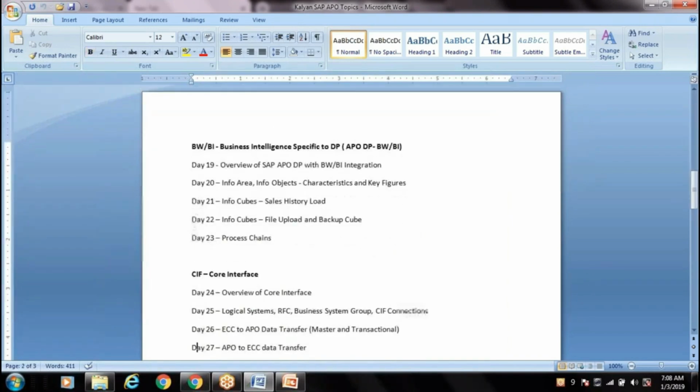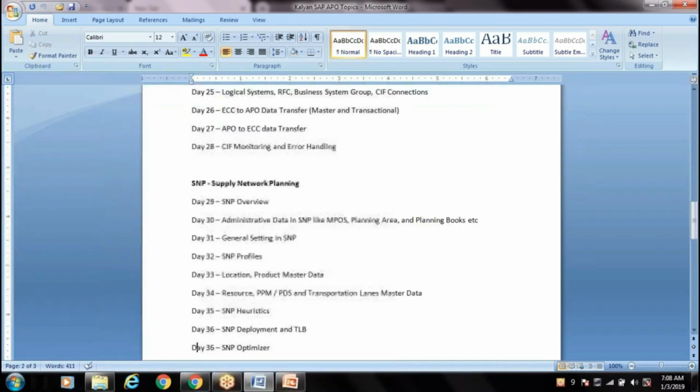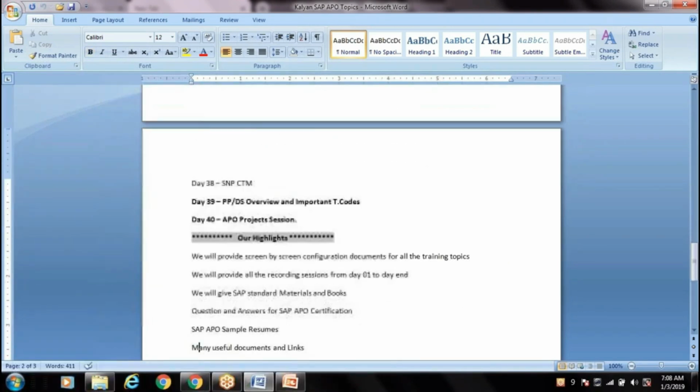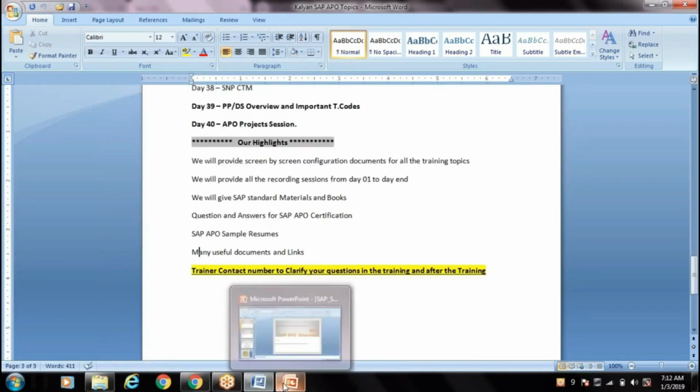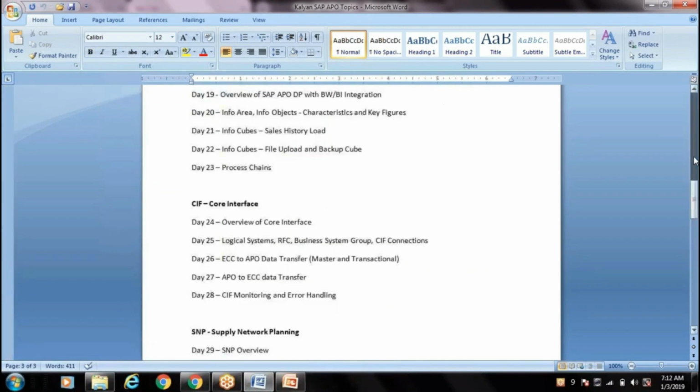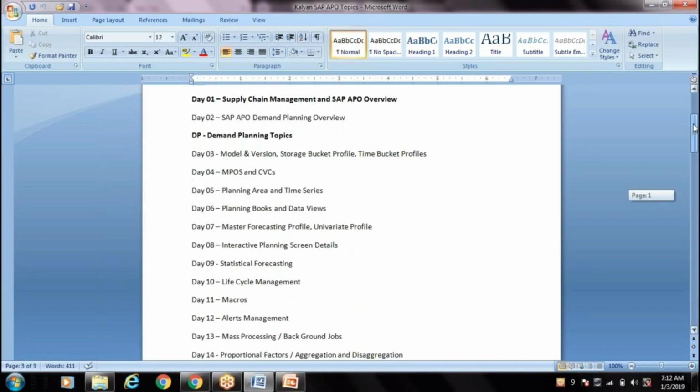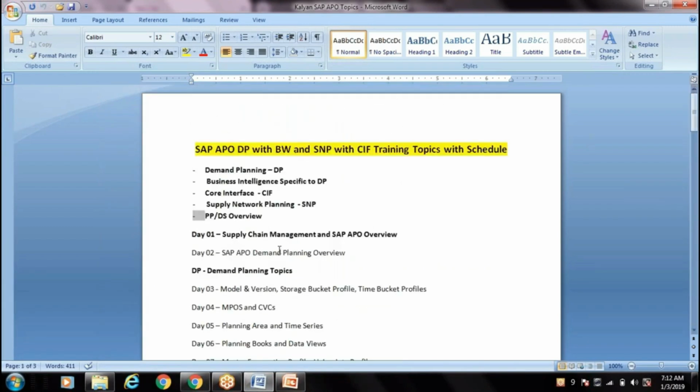So if you see all these topics, around some 40. So total 40 hours training. Okay. So the first day we are going to take a session on what is APO, because somebody will come from the APO background or somebody non-APO, non-SAP. So first, to give an idea what exactly APO is, that is what we are going to cover.